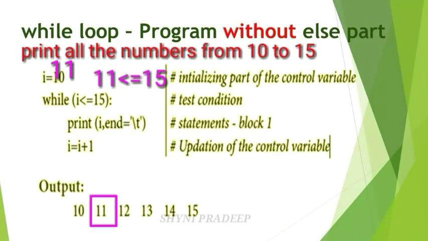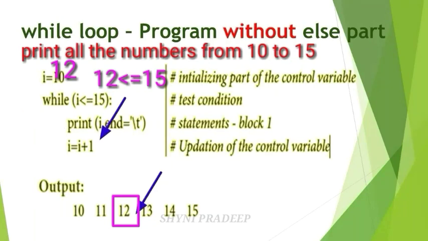Next, give some white space because end is equal to \t. And next, I is equal to I plus 1. Now what is the value of I? 11. I is equal to I plus 1 means 11 plus 1, which means 12. Now our new I value is 12. Again check the condition. 12 is less than or equal to 15. 12 is less than 15, so this condition is also true. So execute the next statement. Print I. I means 12. Next, give some white space.